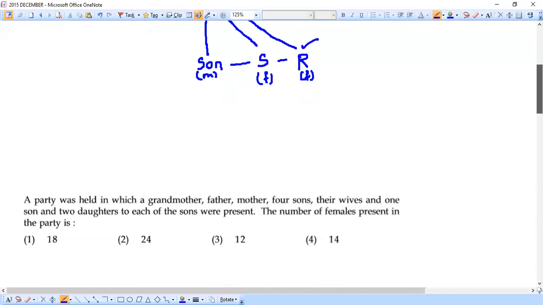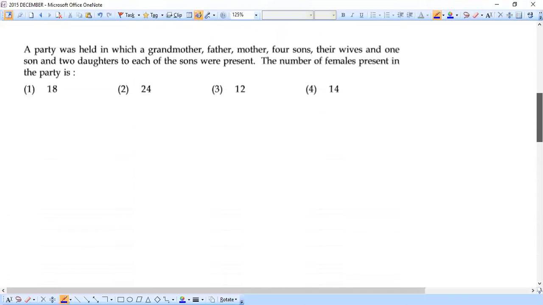Let's move to the second question. Question number 2. Again, it is based on some kind of family. Let's see what is there in this question.